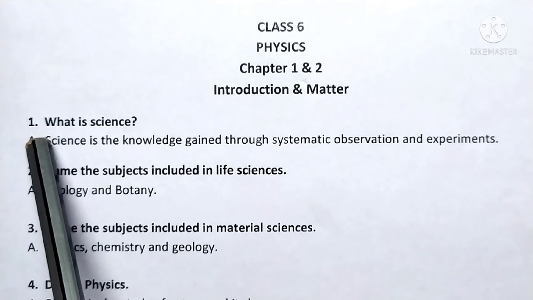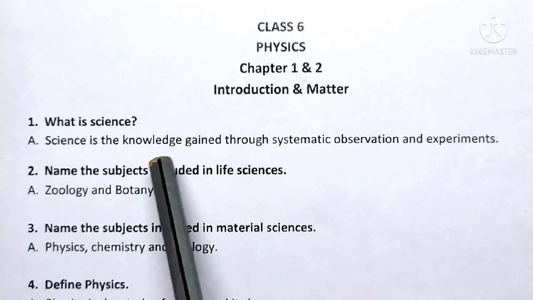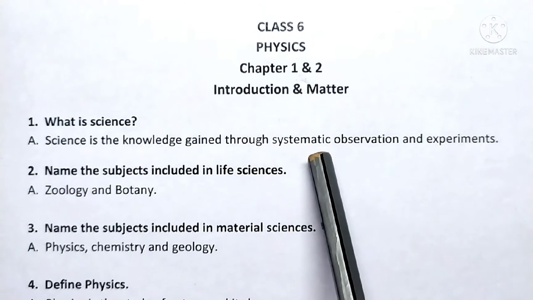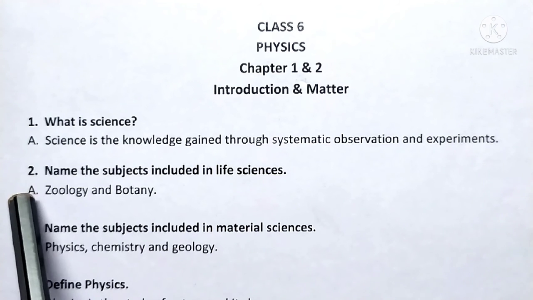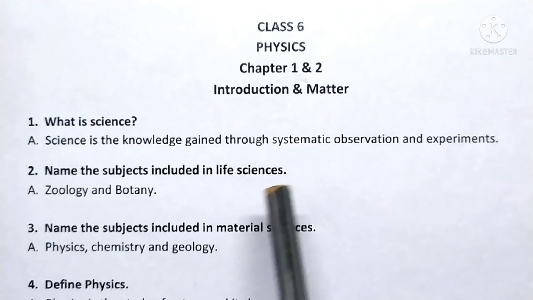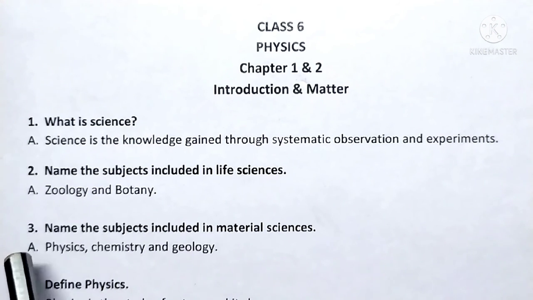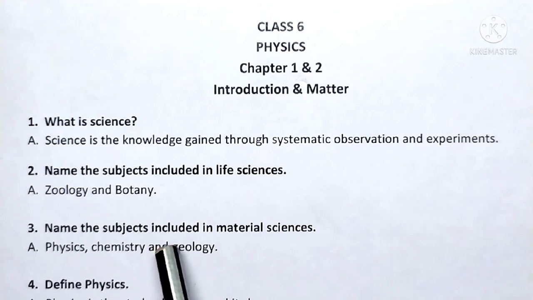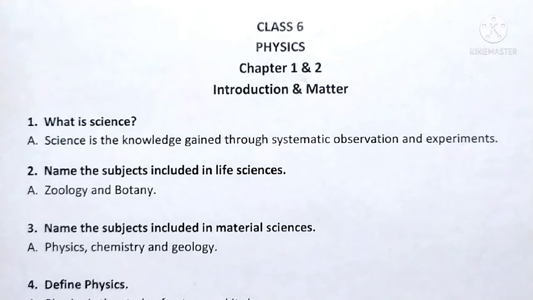Question number 1, what is science? Answer, science is the knowledge gained through systematic observation and experiments. Number 2, name the subjects included in life sciences. Answer, zoology and botany. Question number 3, name the subjects included in material sciences. Answer, physics, chemistry and geology.